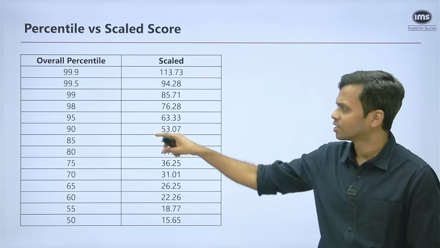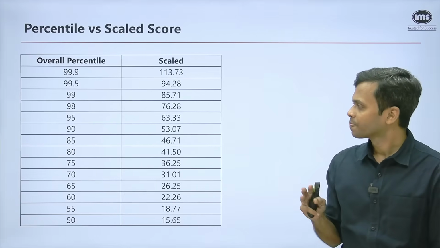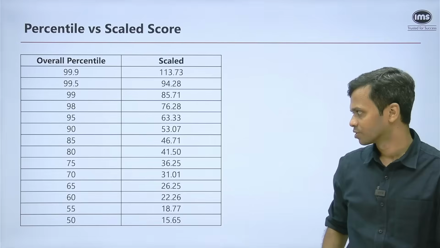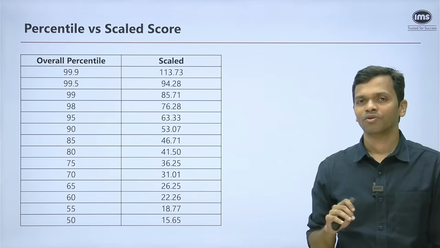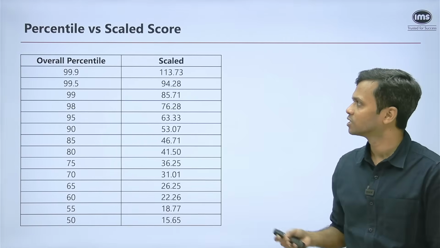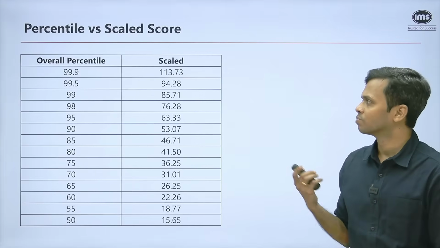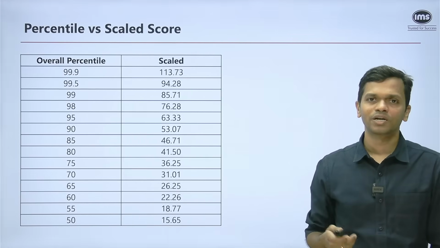So for example, a percentile of about 95 would be somewhere around a scaled score of 63. 85 percentile would be around 46, a 75 percentile around 36.25, a 99 percentile would be at a scaled score of roughly about 85. Okay, so these are the current estimates that we have. At the higher range, a 99.9 percentile would be somewhere around 113.xx. 99.5 would be around 94.28.